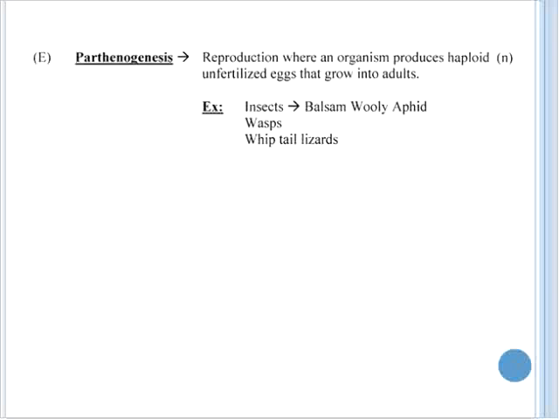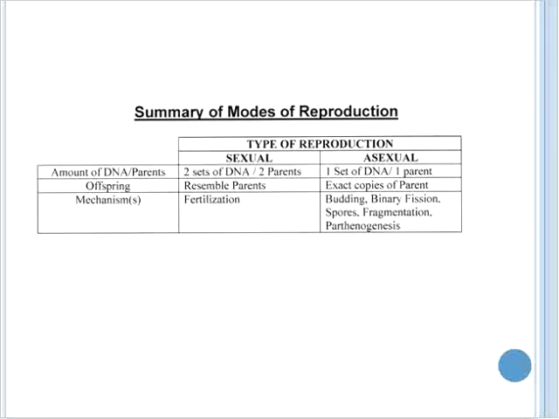We also have parthenogenesis. Parthenogenesis is when reproduction involves an organism producing haploid, unfertilized eggs that are able to grow into adults. This is common in the insect kingdom. The balsam woolly aphid, for example, wasps, the production of drones, and various members of the bee kingdom all get reproduced through parthenogenesis. Whip-tailed lizards are another species which reproduce in this manner.